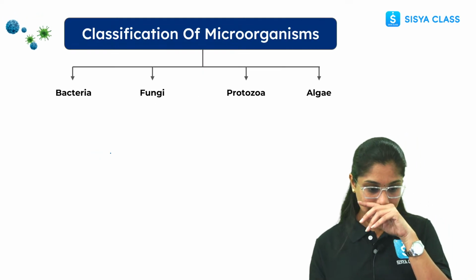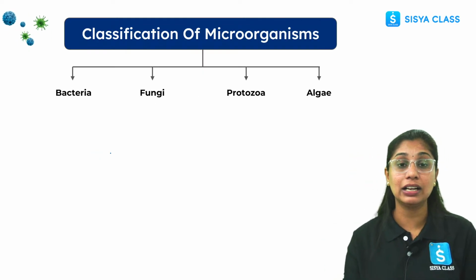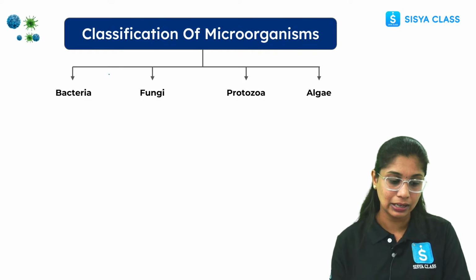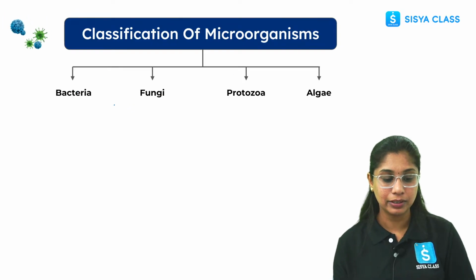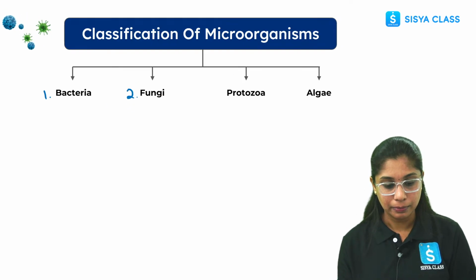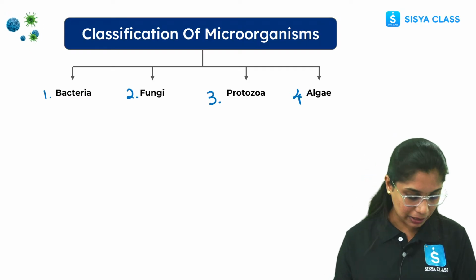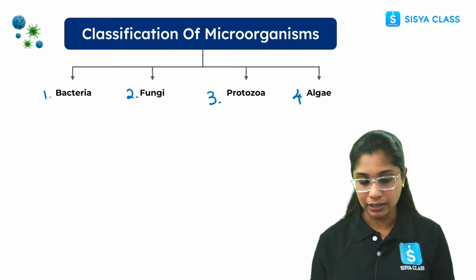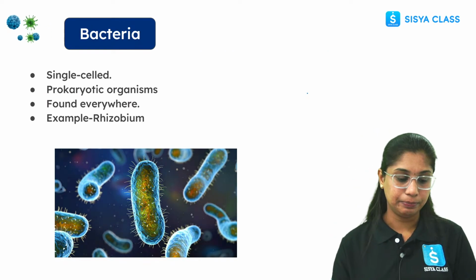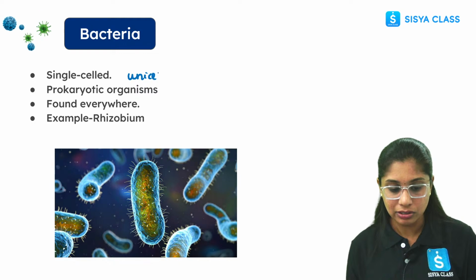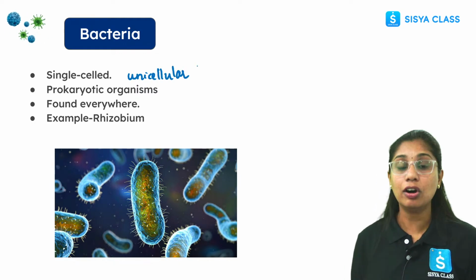Then coming to the classification of microorganisms, it is divided majorly into 4 types: bacteria, fungi, protozoa and algae. We are going to discuss all of these in detail. Starting with the bacteria. It is single cell. Single cell means here they are talking about a unicellular organism.